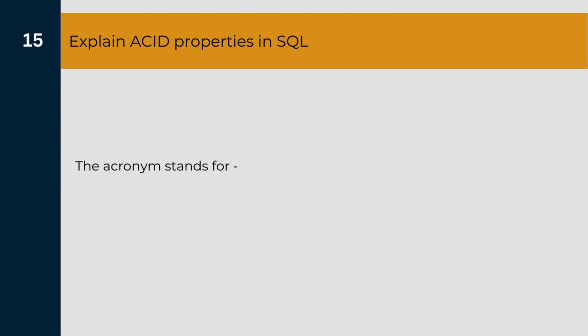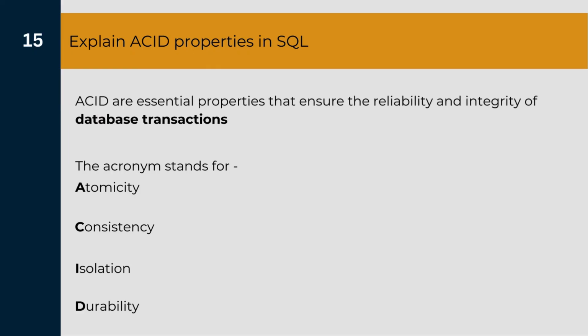Great. Let us look at the second last question of our list, which is to explain the ACID properties in SQL. So ACID is an acronym which stands for atomicity, consistency, isolation and durability. Now these are the essential properties that ensure the reliability and integrity of the database transactions. Commands like creating a table, updating the table or deleting rows from the table are all examples of database transactions. Let us see what these properties actually mean.